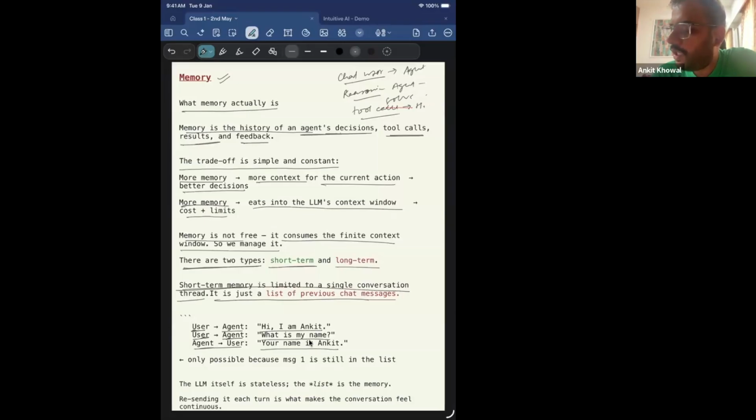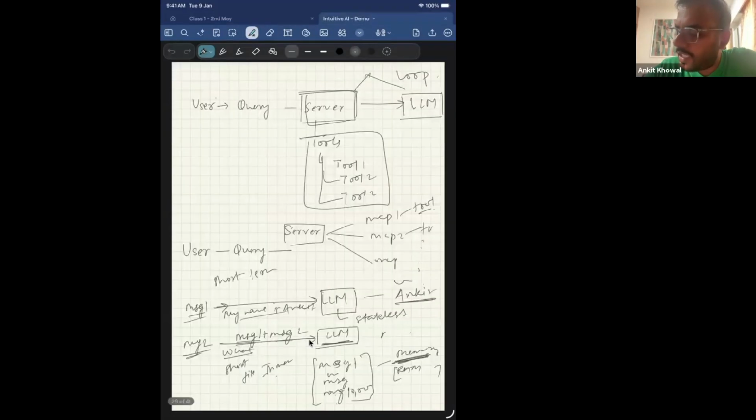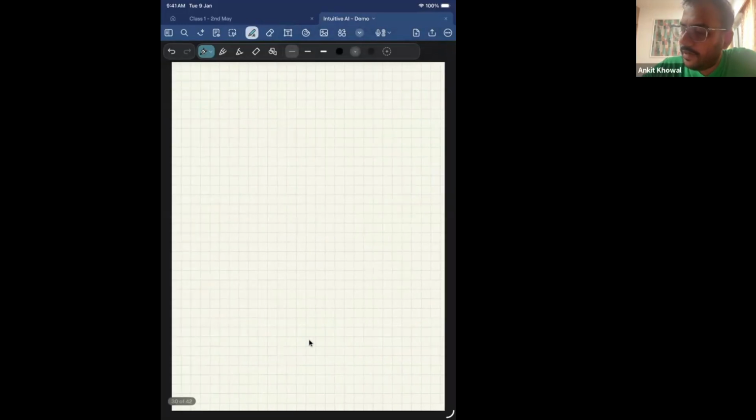So this is short-term memory, wherein I am keeping the messages of the user in RAM, or keeping these messages in memory, so that when the user asks some personal information, I can respond back to it. So this is short-term memory, wherein I am having a session with the chatbot and I keep the previous messages, right?